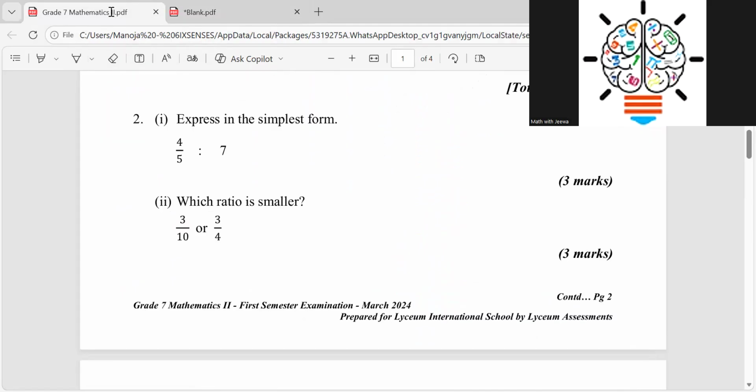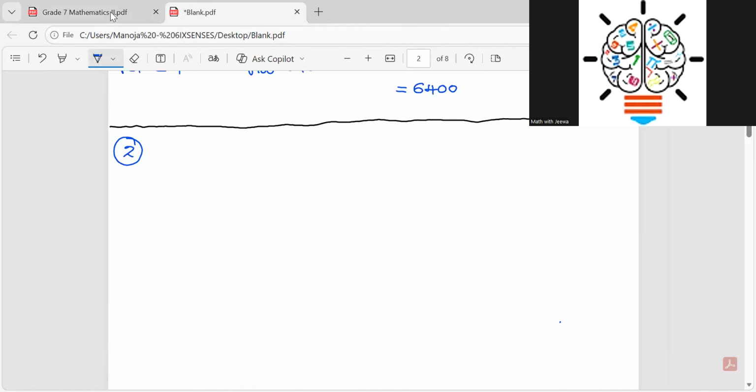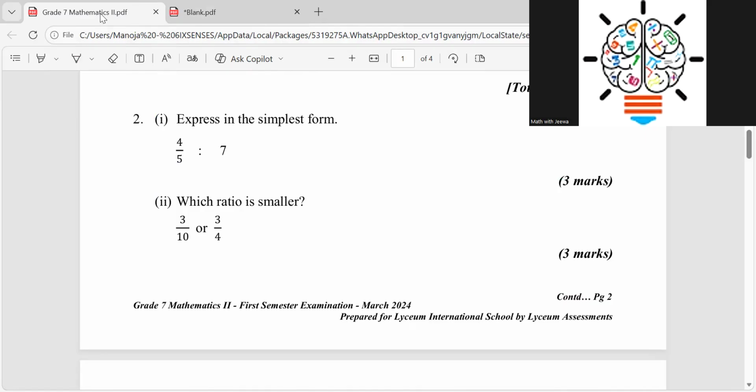And then here I have Roman number 1. Roman number 1, what it says is express in the simplest form. Now you want to simplify the given ratio. The problem, children, is you can't simplify this as easily as you think, because of the two items in the ratio, one is a fraction, the other one is a whole number. So then you can't do it.